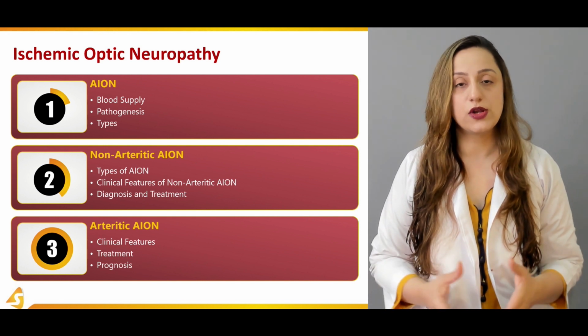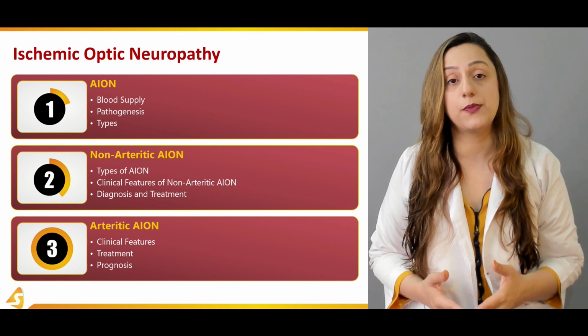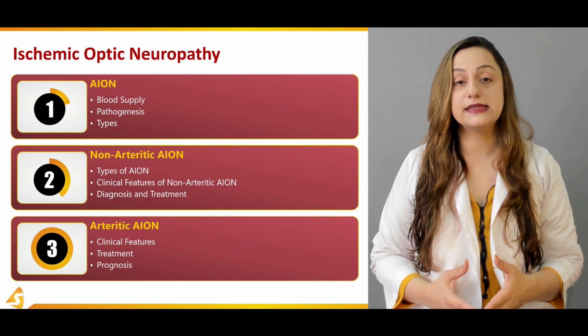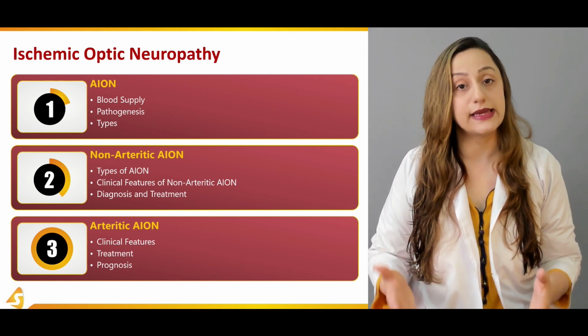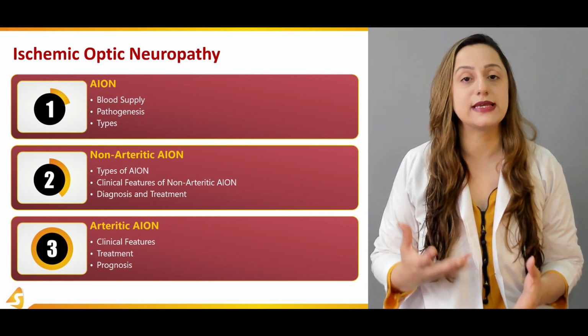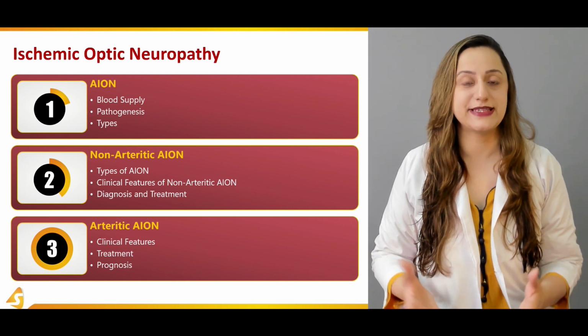We'll be discussing all of that over here. Depending upon the causative factors or the underlying pathology, we are dividing this kind of ischemic optic neuropathy into two kinds. We'll be discussing these types or categorizations over here, just an introduction in the very first section.